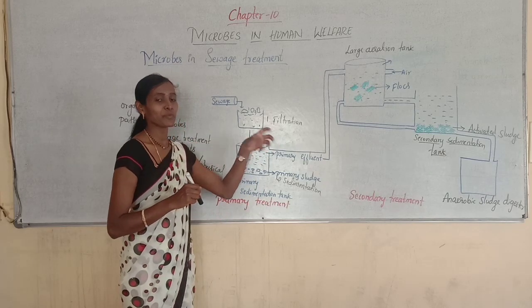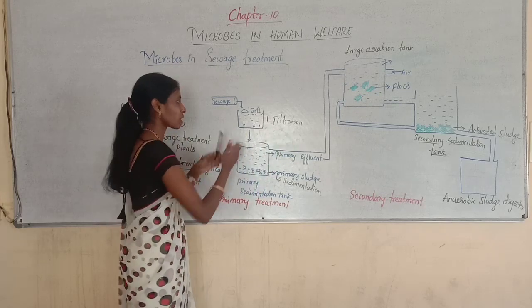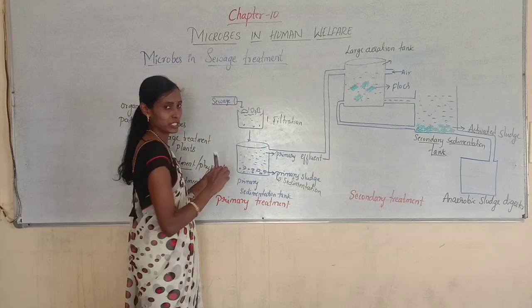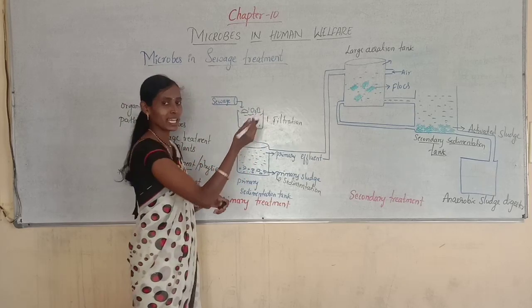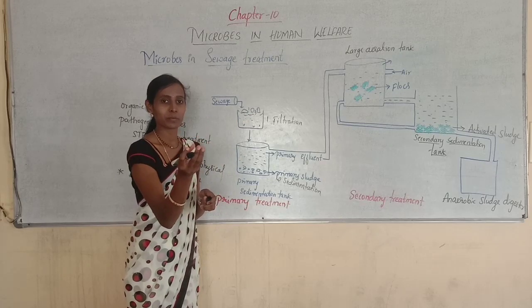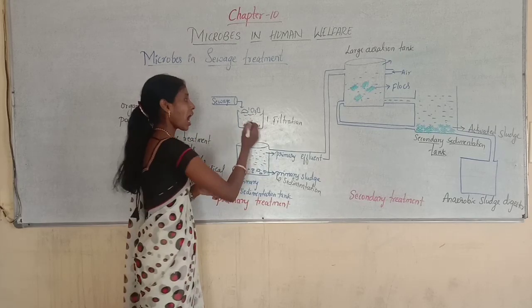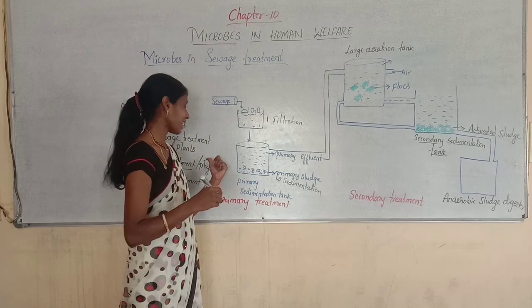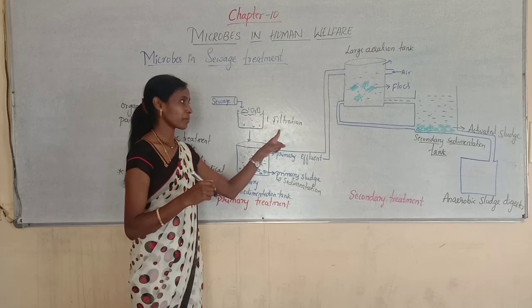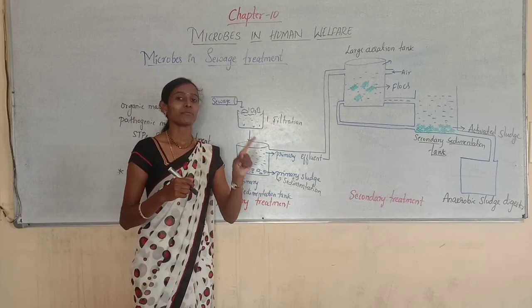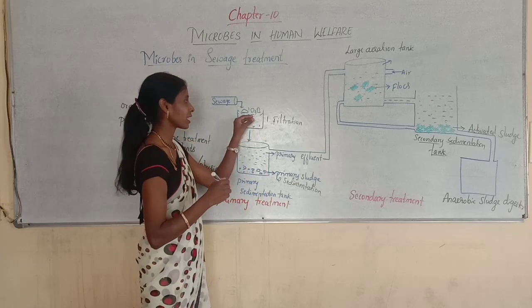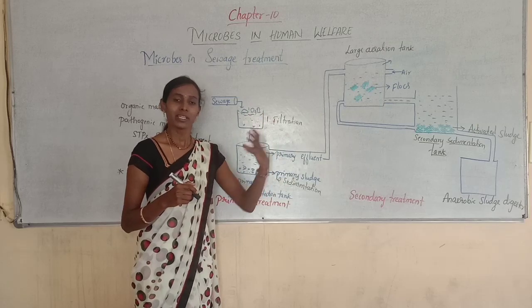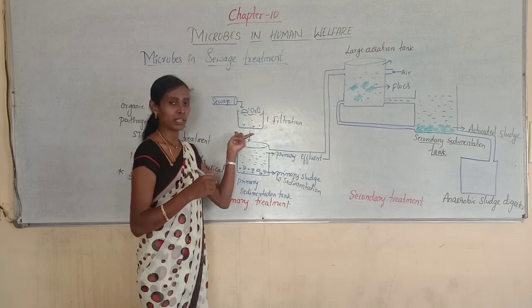During filtration, if the sewage water is passed into a tank, whatever floating particles are there, like paper, plastic, vegetables, and other floating substances, will all be removed sequentially or physically. That's why I said it is physical treatment. Remember, filtration involves the physical removal of large and small floating particles. That is called filtration.